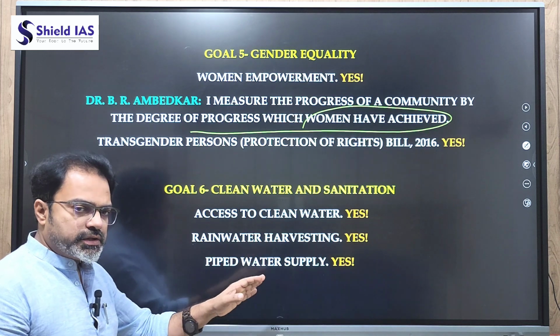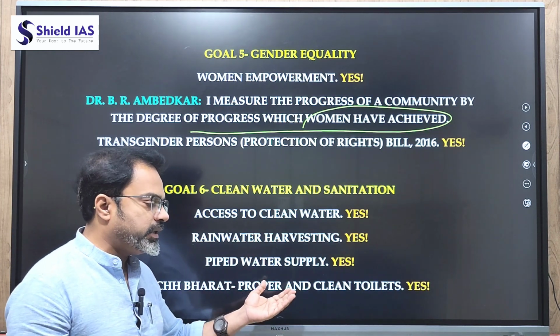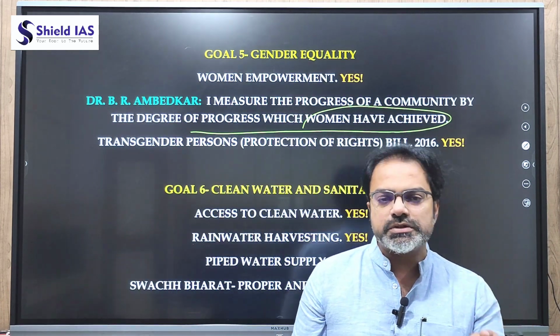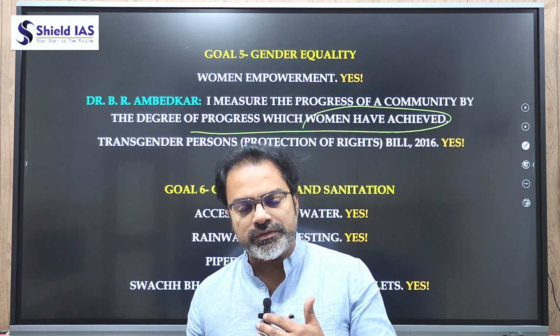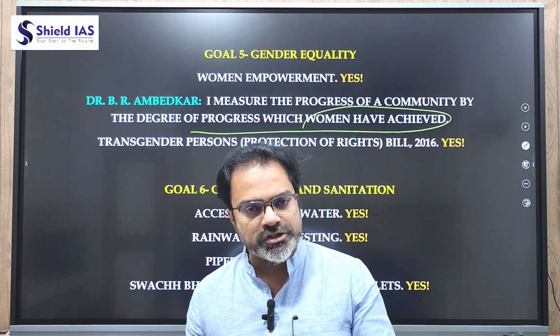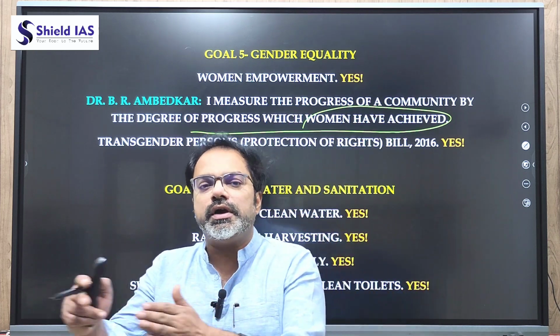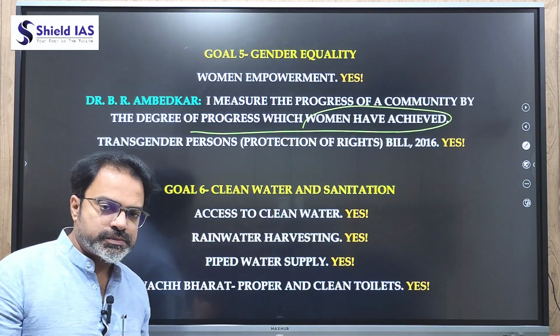Pipe water supply, yes. And we require Swachh Bharat Abhiyan. So proper and clean toilets. Again, a big yes here. Availability of proper toilets means they should not be dry toilets. There should be a proper sewage system, septic tank system, running water supply, and clean toilets should be available at regular intervals. So clean water and sanitation is goal number 6.